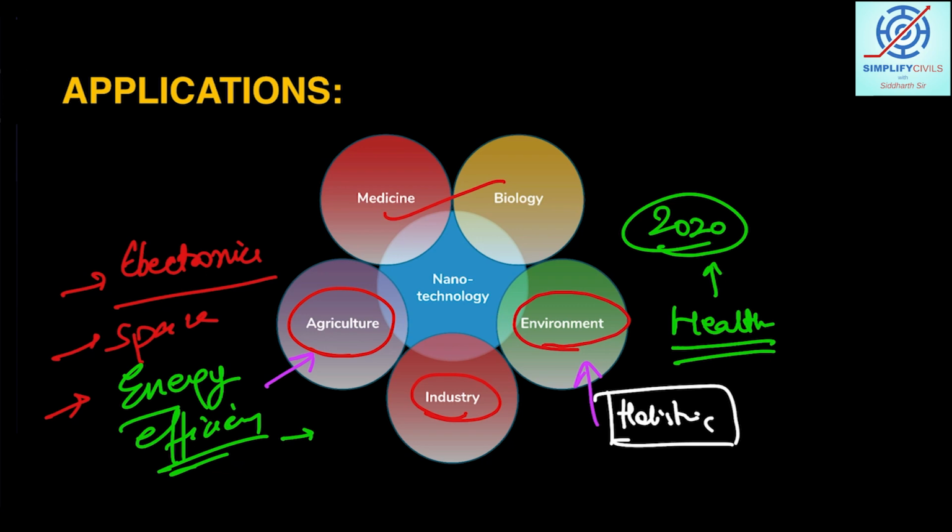Then you will quote examples from all the fields. Right, students? So understand, in the mains you can expect a question out of it. So do not ignore the topics. Prepare individually, prepare holistically, and then frame your answer accordingly.